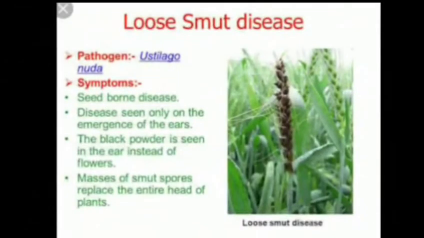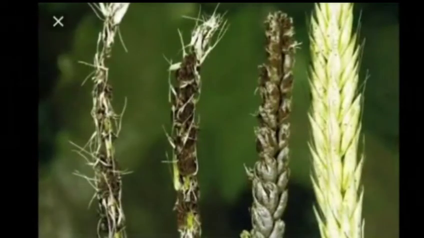Next is smut disease of wheat. It is a seed-borne disease that is caused by the fungus Ustilago nuda tritici. You can see in the diagram. What happens in this disease is that the seeds are entirely damaged, which ultimately leads to decreased yield of seeds.